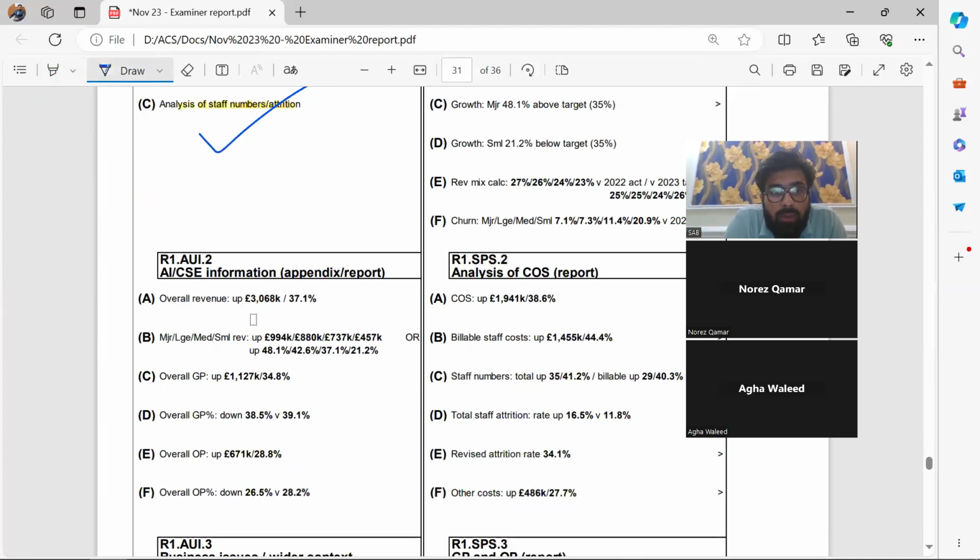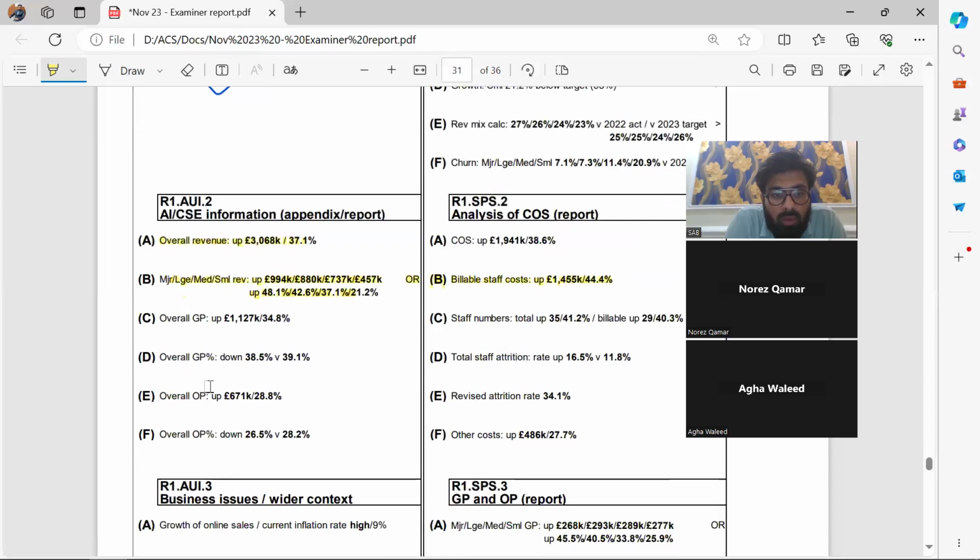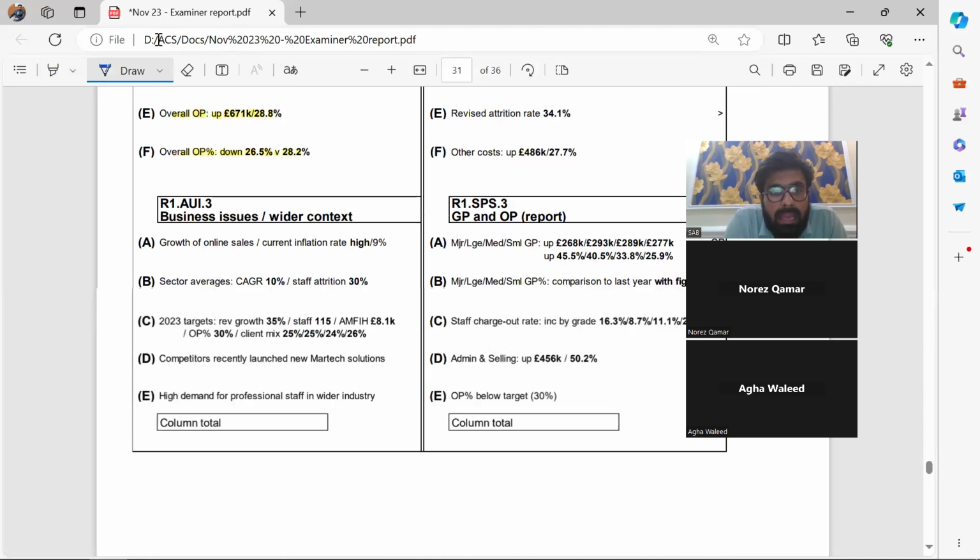And we need to comment on overall revenue. We did that. We need to comment on the small, medium, and every product revenue, overall GP, and so on. We did that also, so this box is ticked again. And then AUI 3, that's growth in online sales, probably competitors. Sorry, we didn't do that.